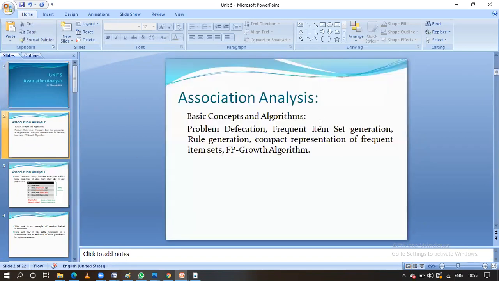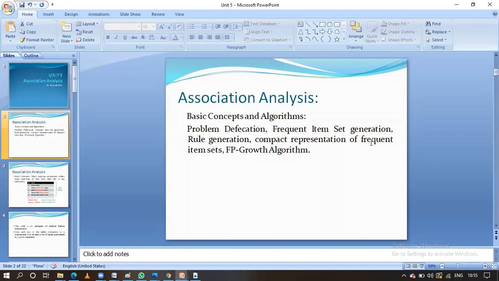In the fifth unit, we are going to mainly concentrate on frequent item set generation. In that, we are going to discuss the FP growth algorithm and the Apriori algorithm. After that, we are going to generate the different rules for association. Finally, the main thing we have to get is the frequent item sets. Using the FP growth or Apriori algorithm, we are going to find out the frequent item set.